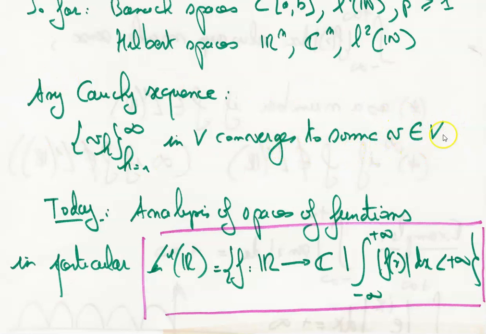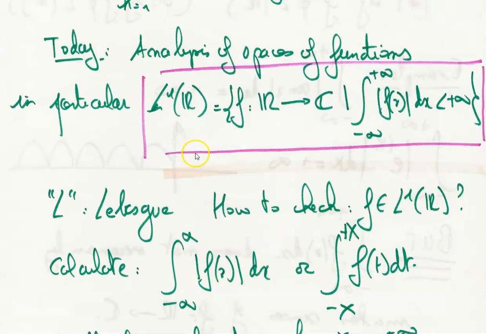Okay, so this is a very important result to demonstrate that sequences converge. You just need to demonstrate that it's a Cauchy sequence, because a Cauchy sequence in every Banach space is convergent. So now we are dealing with the analysis of spaces of functions.